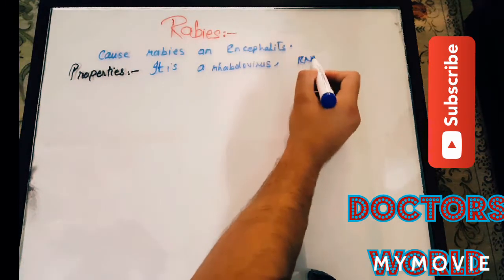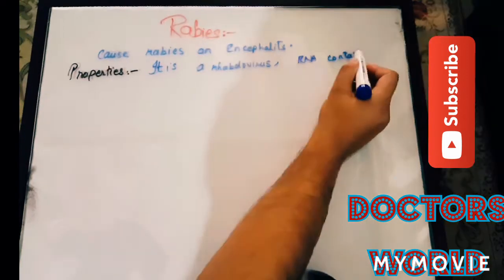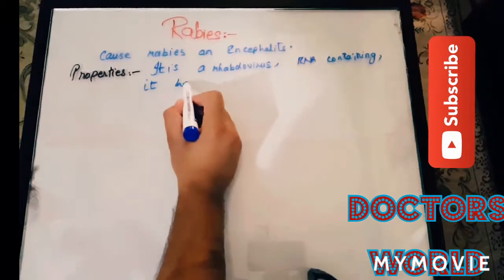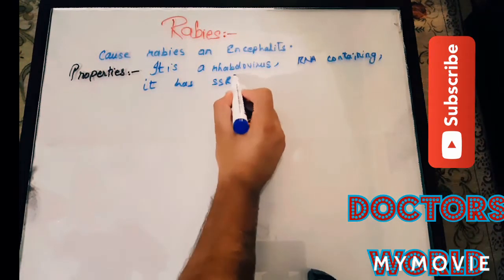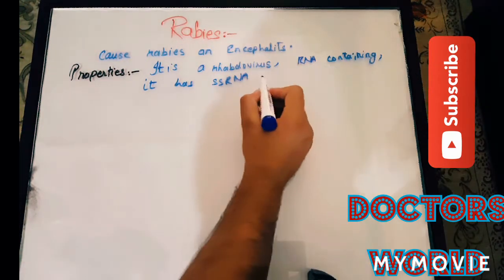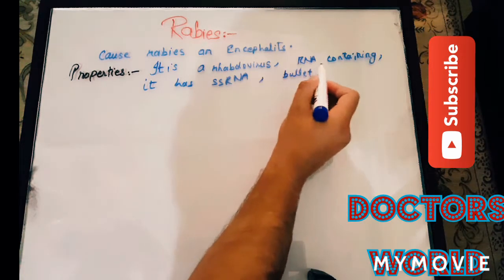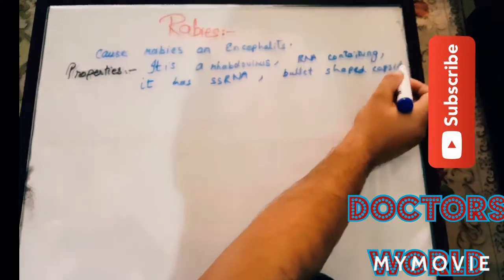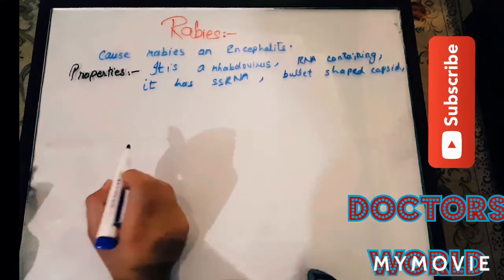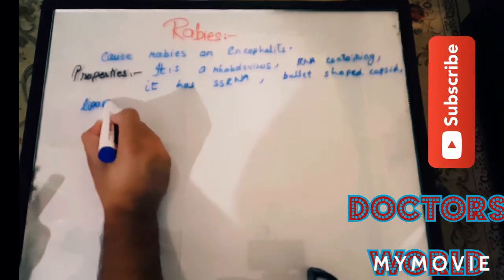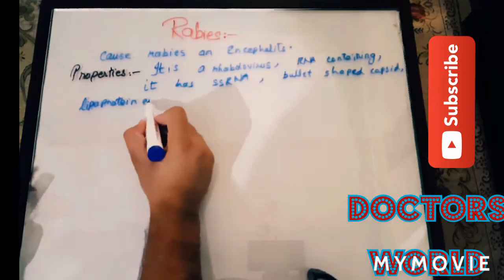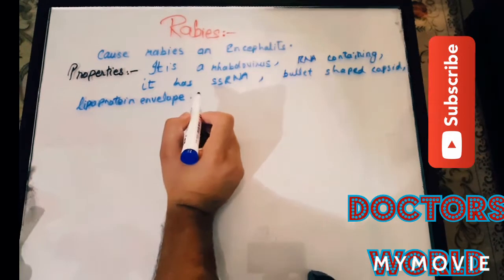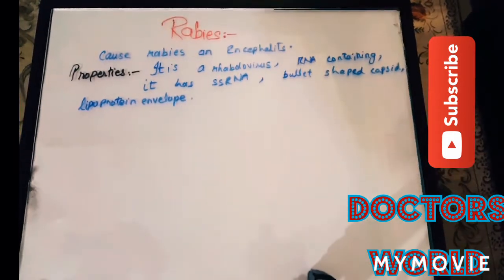Rabies virus is an RNA containing virus. It contains single-stranded RNA. This single-stranded RNA is encapsulated by a bullet-shaped capsid, which is surrounded by the lipoprotein envelope that is acquired from the cell membrane.